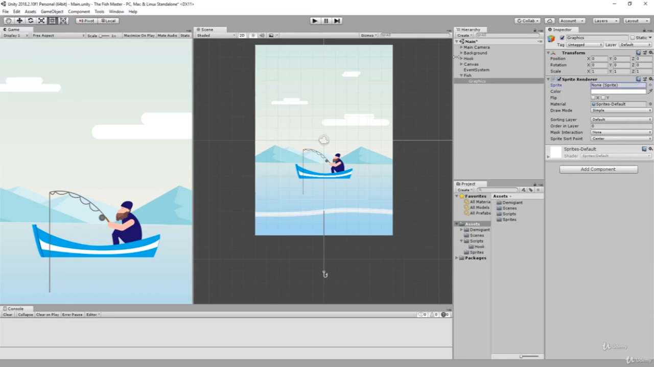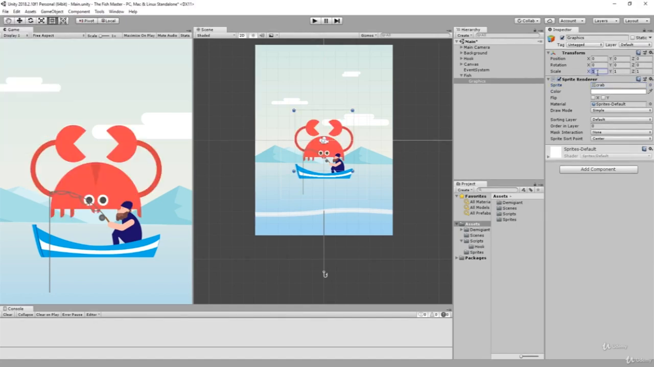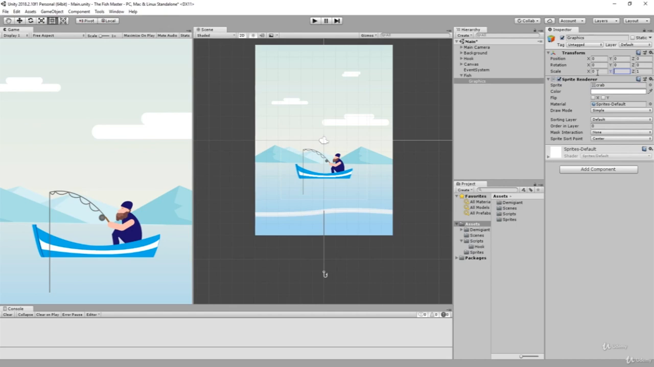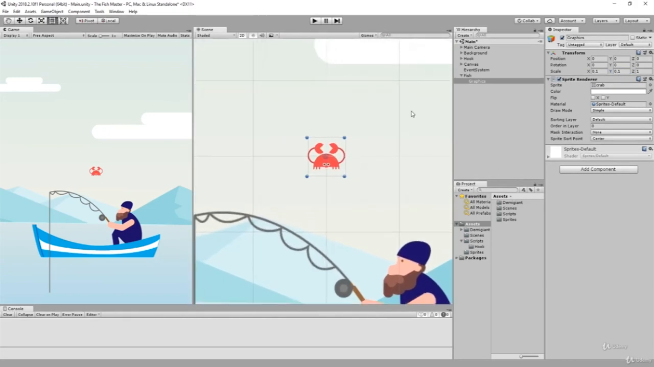But what happened? Crab. But it's kind of too big, so we're gonna scale it down a bit. 0.1, not 0. Come on. 0.1 and then 0.1, like this. So this is going to be our fish, our crab.